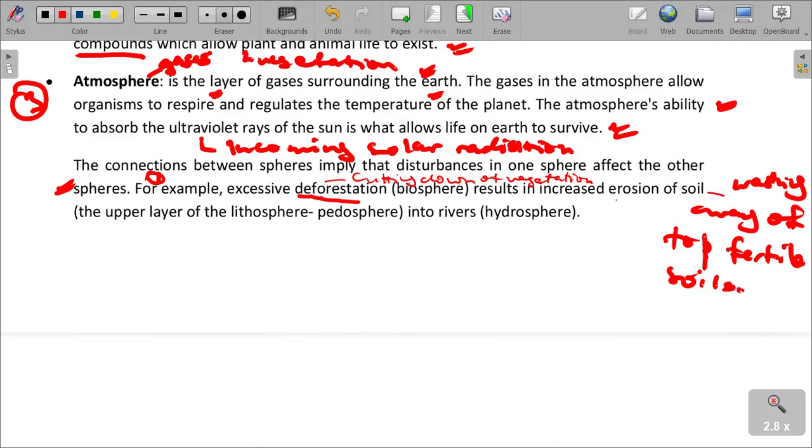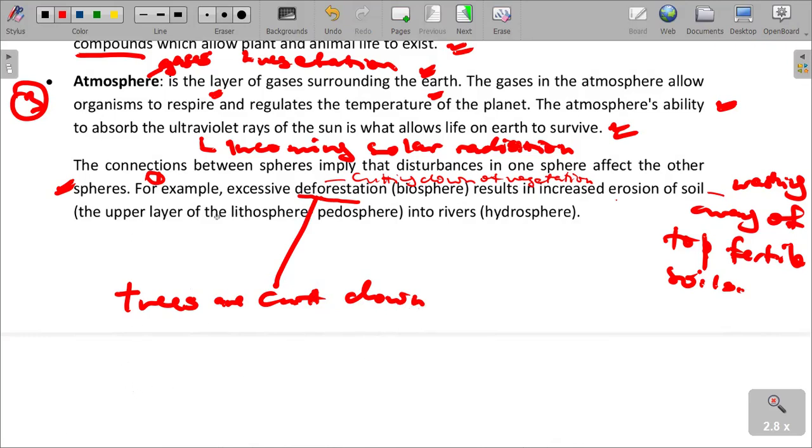Washing away of top fertile soils will occur if trees are cut down. These are the implications.